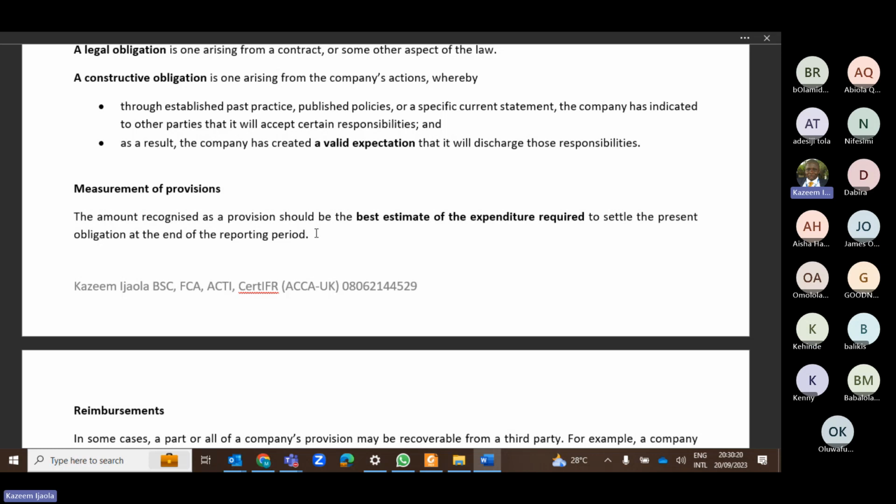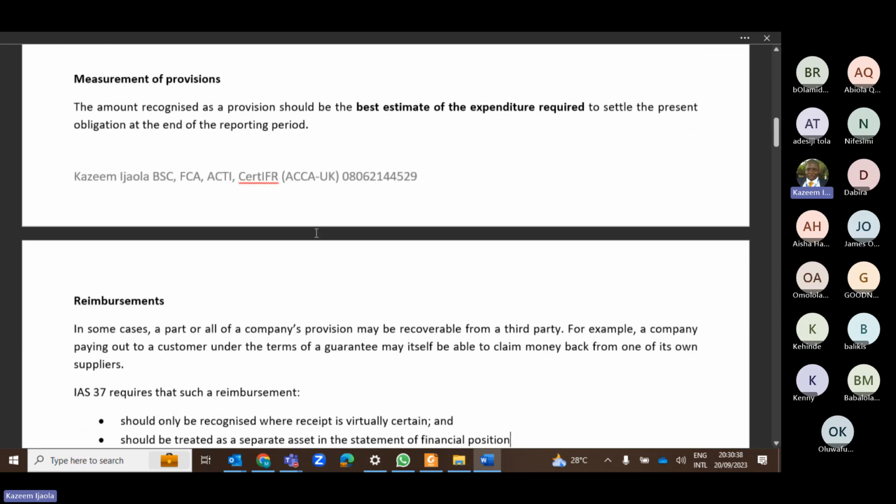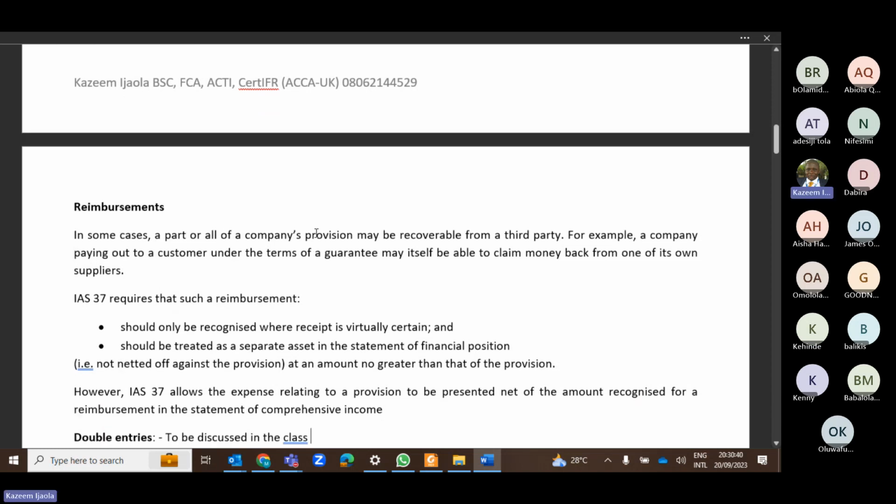You can also use how much you paid in the previous year, adjust it with maybe inflation, and recognize this as the current provision. Whatever amount you want to recognize as a provision, you should be able to give us the best estimate of the expenditure required. So your provision is usually based on the best estimate.